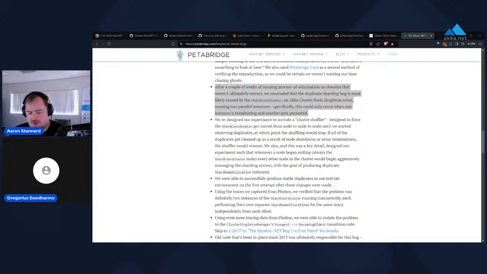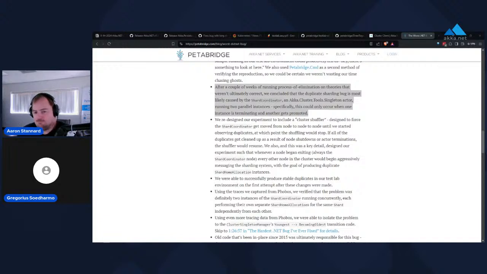The shard coordinator has a much easier time reasoning about where to place 100 shards than it does reasoning about where to place 5 million entities, if that's the number of entities you have. So the sharding system is designed to compress the amount of location decision making down to a much more manageable number of units of work. That's the whole basis for having sharding in this fashion. The shard coordinator's job is deciding where those shards get homed inside the system.